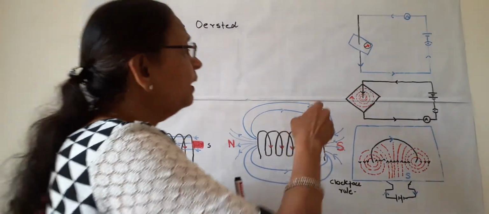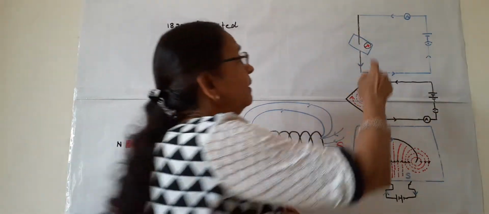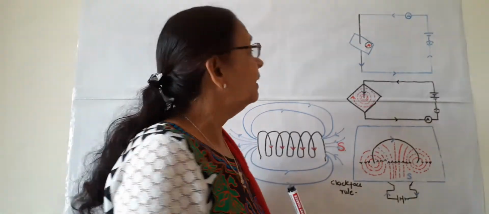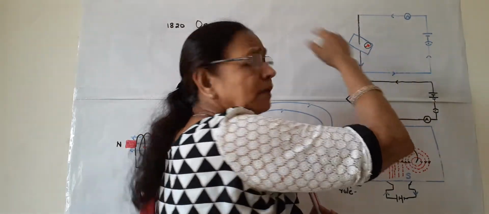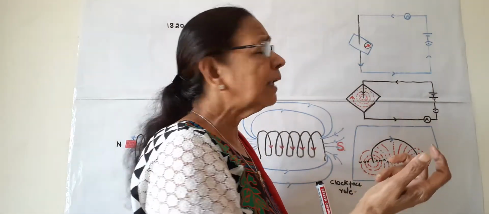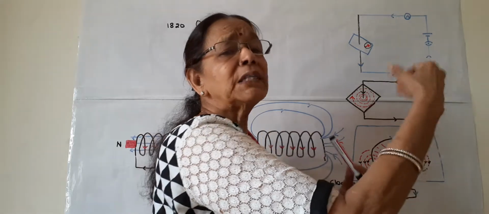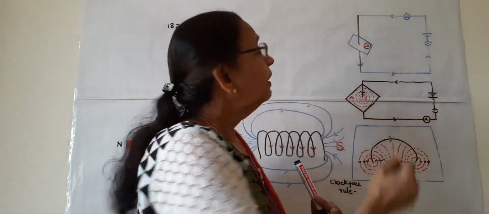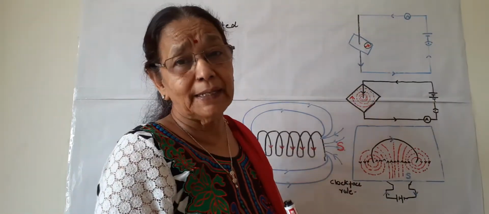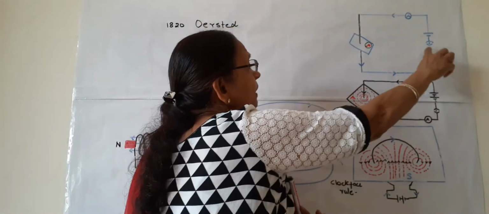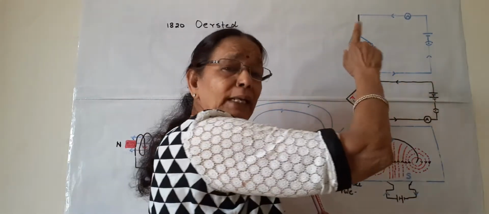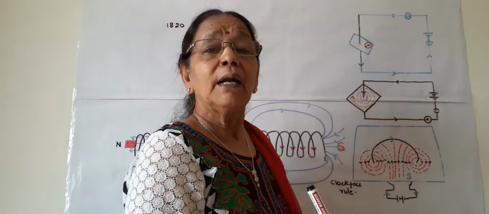How? He was working on an electric field. This is an electric field and this black line shows a conductor, a metallic conductor. When he was doing this experiment, incidentally one magnetic compass was lying near this conductor. All of you know what a magnetic compass is. When electricity was passed, he saw a deflection in the needle. He was astonished, and when it was switched off, the deflection was gone. Again he switched on the electric circuit and again there was a deflection.